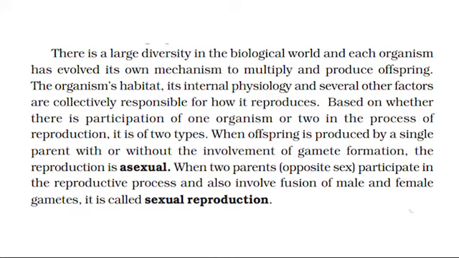Based on whether there is participation of one organism or two in the process of reproduction, it is of two types. When offspring is produced by a single parent with or without the involvement of gamete formation, the reproduction is asexual. When two parents of opposite sex participate in the reproductive process and it also involves fusion of male and female gametes, it is called sexual reproduction.